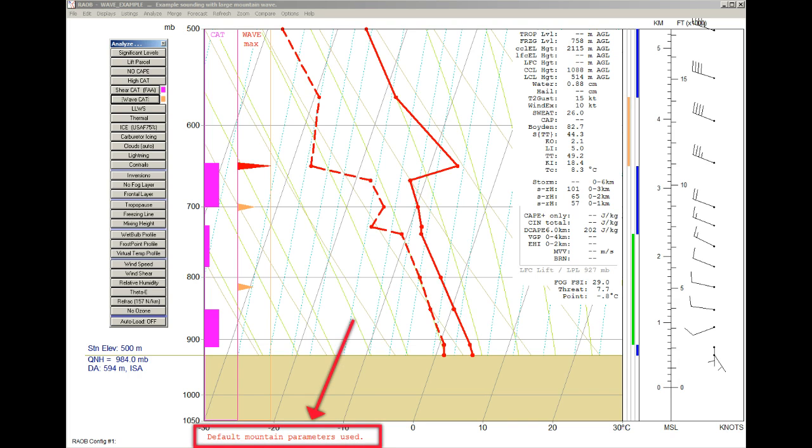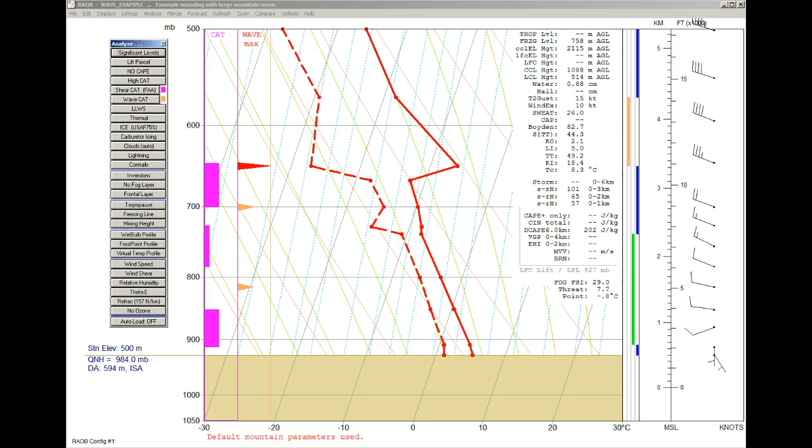Also note the red text below the sounding diagram, which says that the default mountain parameters were used for this analysis. We'll see more about this default mountain layer later, but for now you should know that the default mountain always produces the maximum wave turbulence potential of the atmosphere.